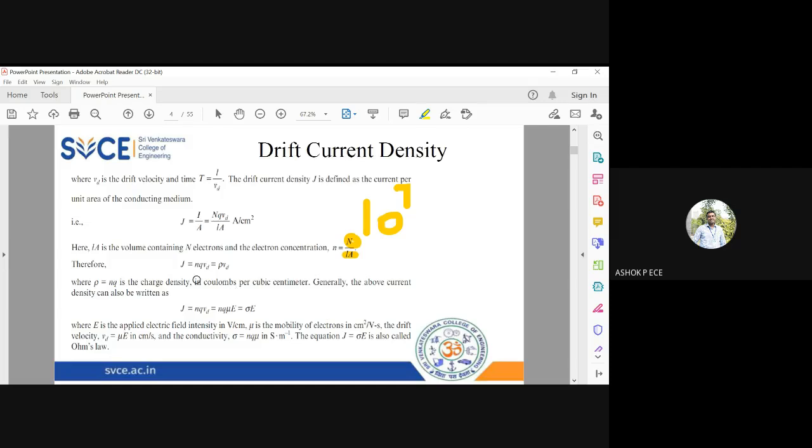Okay, so I'm going to replace this n into Q by rho. So I can write J is equal to rho into Vd. This is one notation for J. We know one more notation for J. See here, J is equal to NQ into Vd.